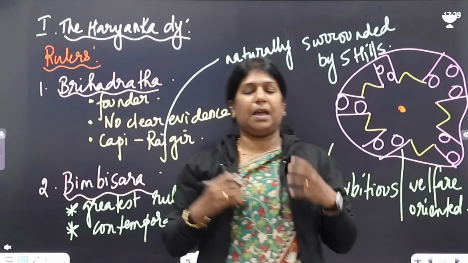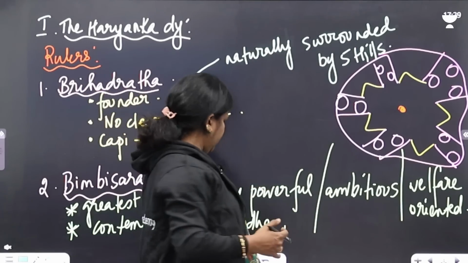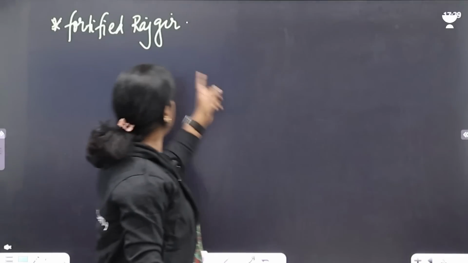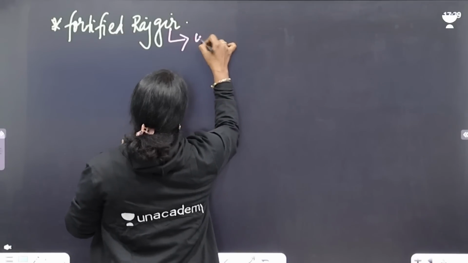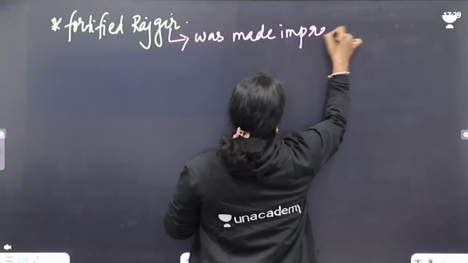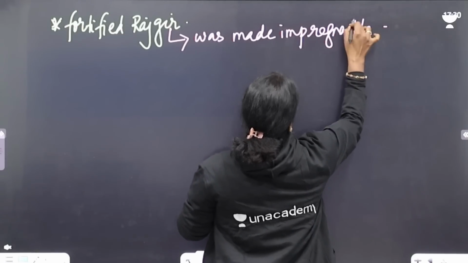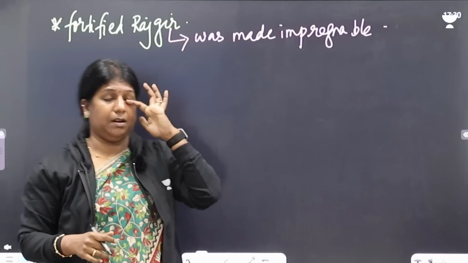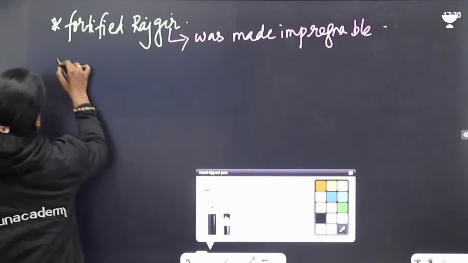So Rajgir became impregnable. No one could enter Rajgir. So such a great ruler he was.